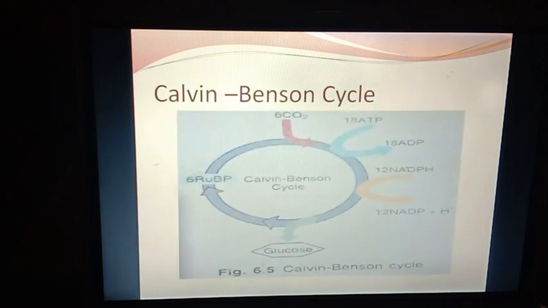You can see here the red arrow is showing how the fixation of 6 molecules of carbon dioxide is taking place. ATP will give energy and get converted into ADP. NADPH will give its hydrogen and get converted into NADP. The electrons will be utilized and the hydrogen will combine with the carbon dioxide to form glucose, and 6 molecules of RuBP are reformed that will again be utilized for the fixation of carbon dioxide from the atmosphere. So this is represented as the Calvin-Benson cycle.